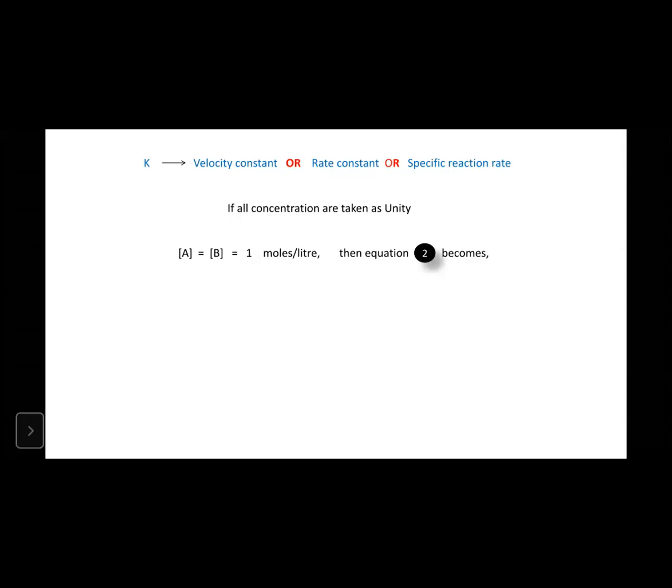R is equal to what? Just put the values of the concentration of A and concentration of B in equation 2. We get rate equal to K. Rate is equal to K. Can you see my screen?